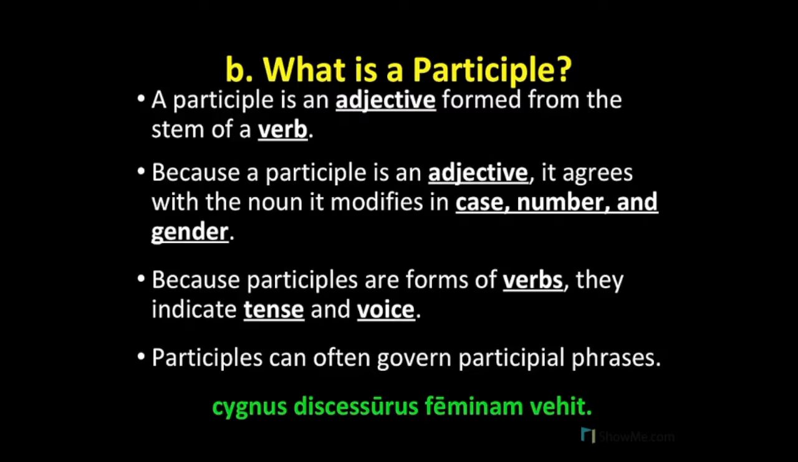One of our examples just now was cygnus discessurus feminam vehet. The participle was discessurus, which describes cygnus, because it agrees with cygnus in case, number, and gender. Both words are masculine, nominative, and singular. Now, before we go on to forming future active participles, I want to draw your attention to this -ur- before the ending of the participle. These two letters will be key for us in forming the future active participle.